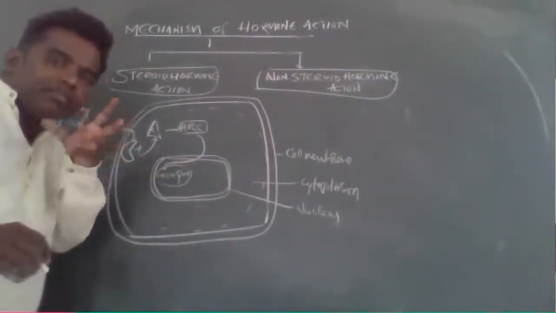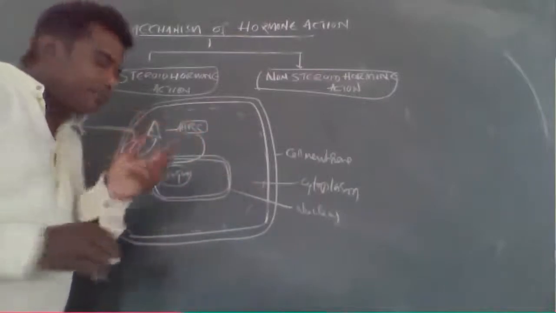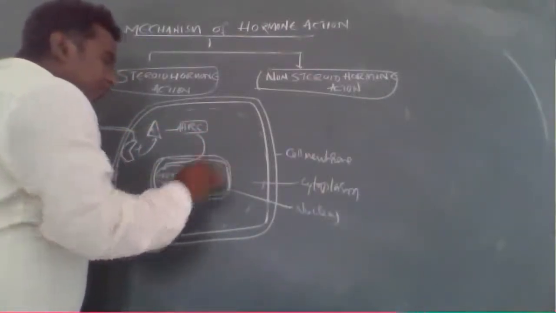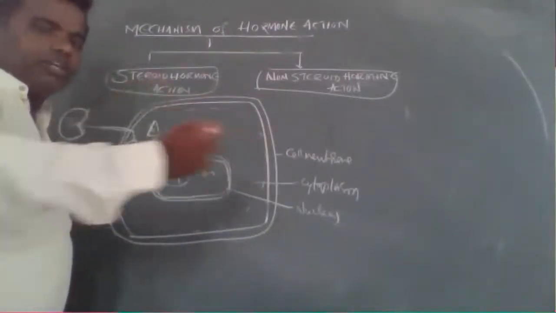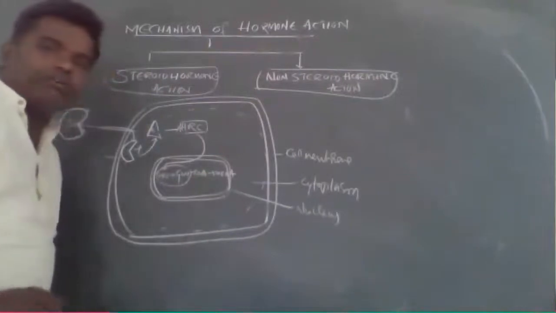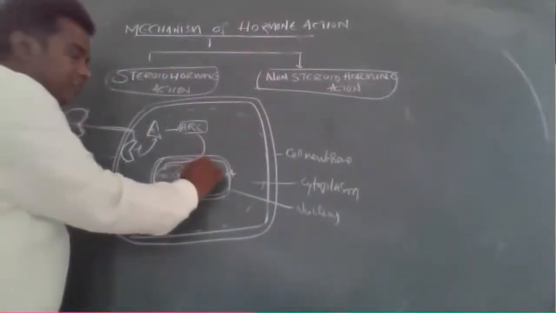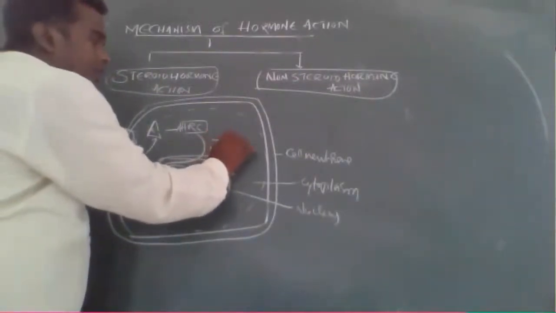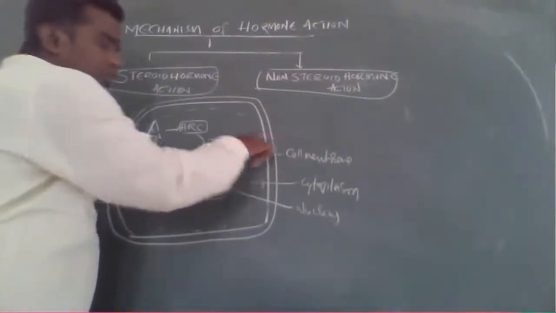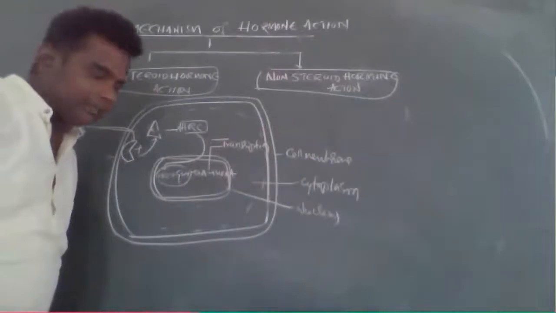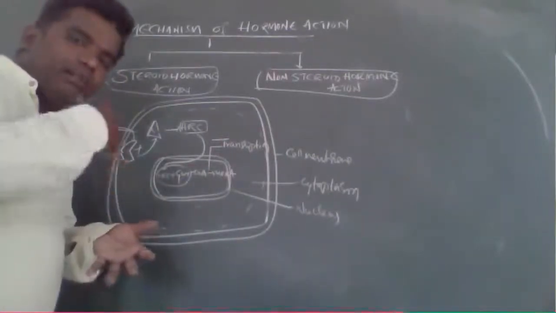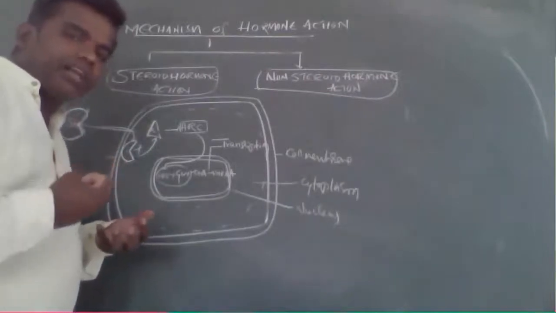When the hormone receptor complex binds with the gene, the gene should be activated. Gene is nothing but DNA. In that condition, the DNA should be converted into mRNA. That process is called transcription. Yesterday I already told you. So that is formation of mRNA.